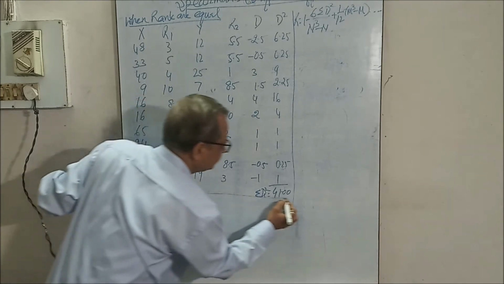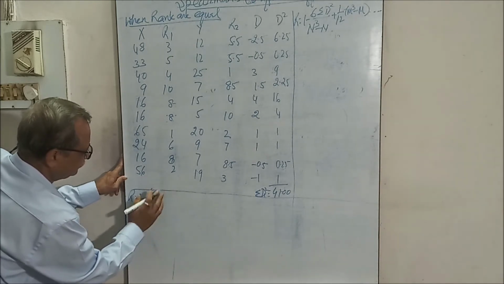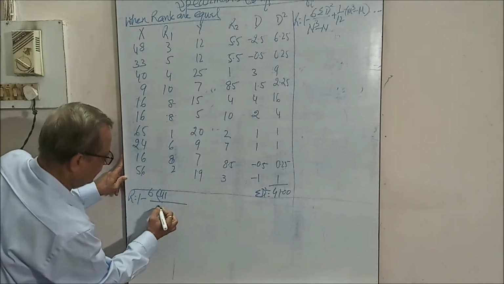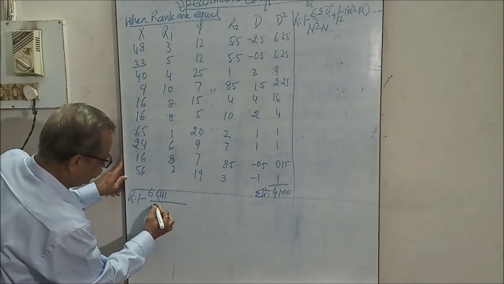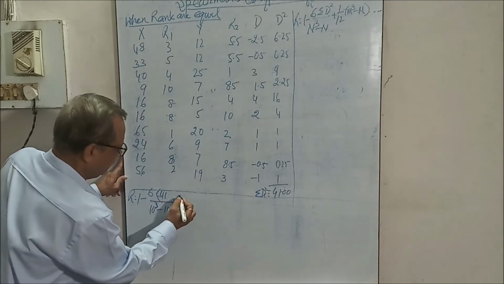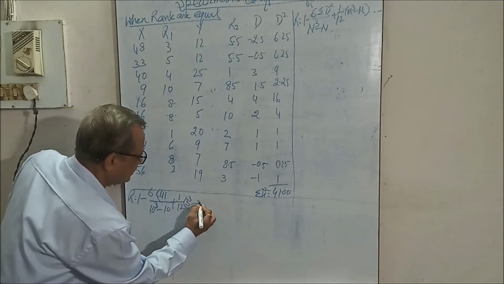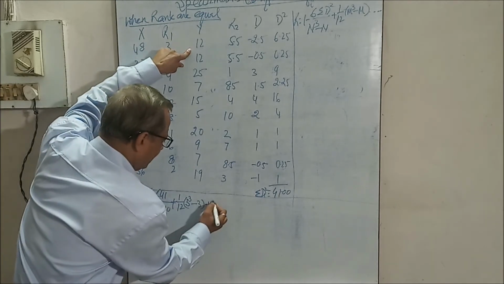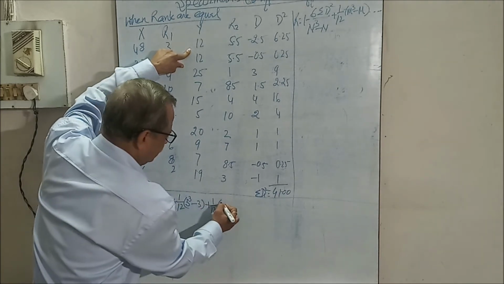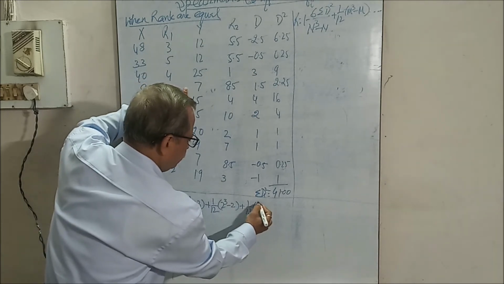Now see here, r equals 1 minus 6 into 41, summation d square, plus 1 by 12 times 3 cube minus 3, as 16 is repeating 3 times, plus 1 by 12 times 2 cube minus 2, as 12 is repeating 2 times, plus 1 by 12 times 2 cube minus 2, as 7 is repeating, upon 10 cube minus 10.